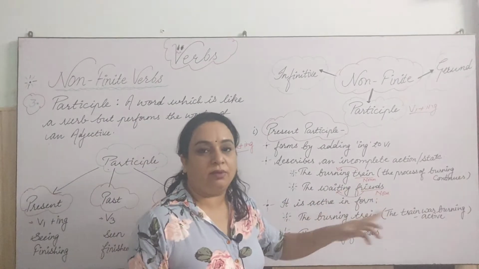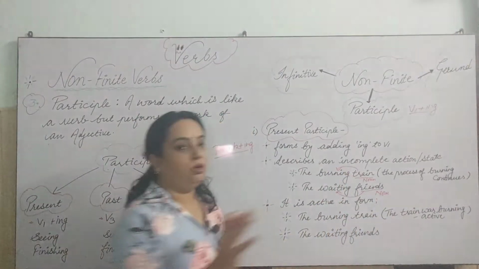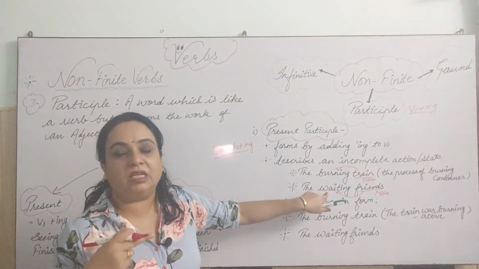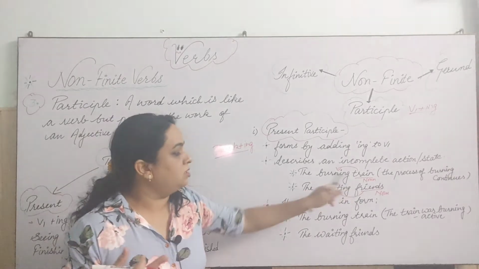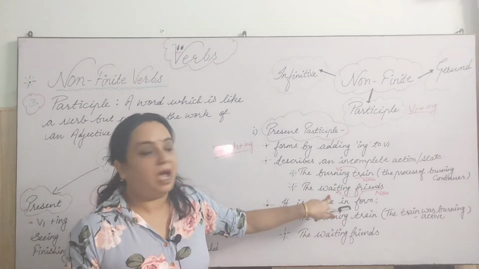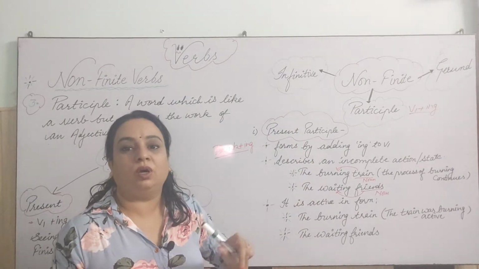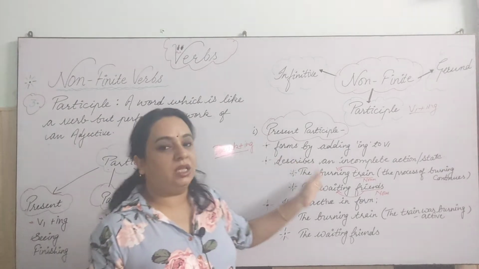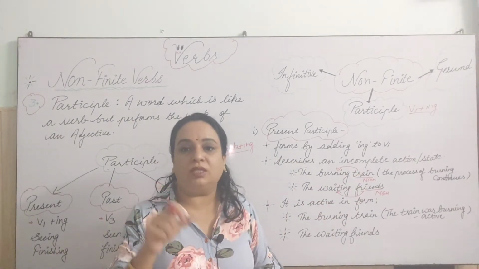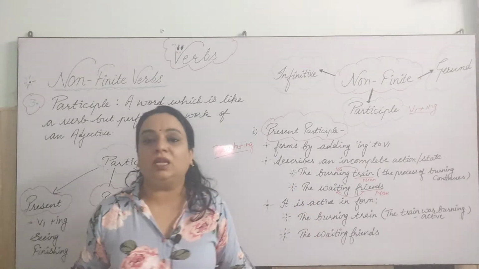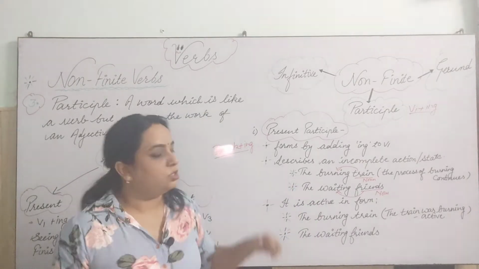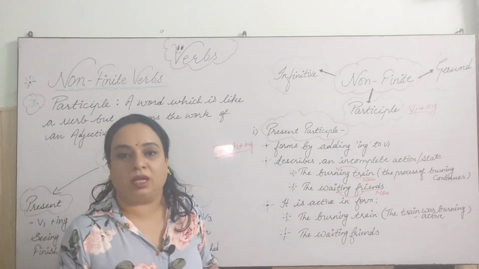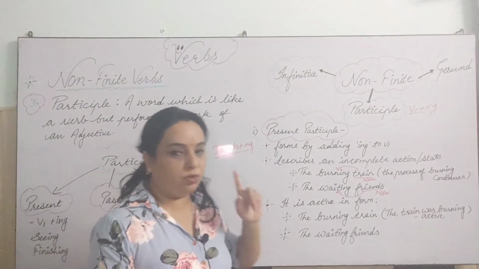So the waiting friends, friends is what? Noun. Now what is the quality of the friends? That waiting friends, right? So this word waiting is describing the quality of friends. So this is what? Adjective here, and we learnt that the participle will work as an adjective in the sentence. Here too the same thing I am describing, that this waiting friends is telling us about an incomplete action or state, right? So waiting friends, the process is still continuing and they are still waiting, right? So this is the first thing you have to keep in mind.